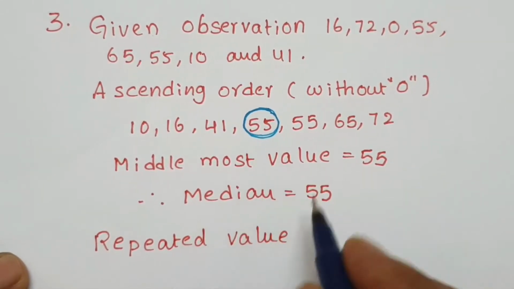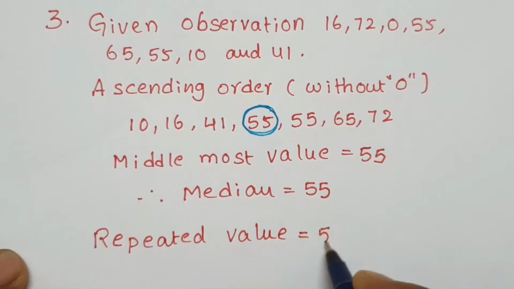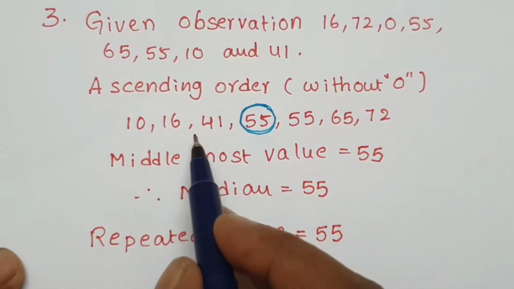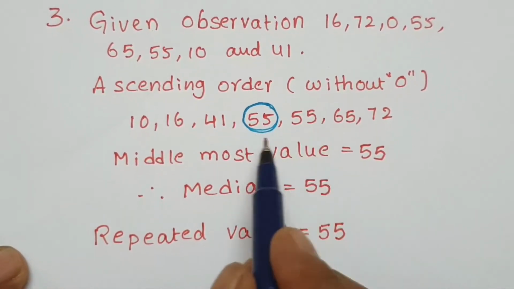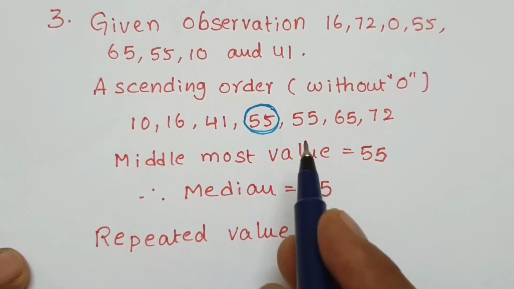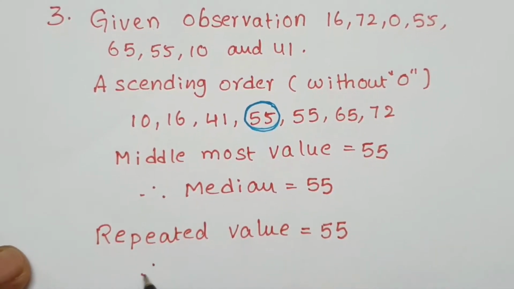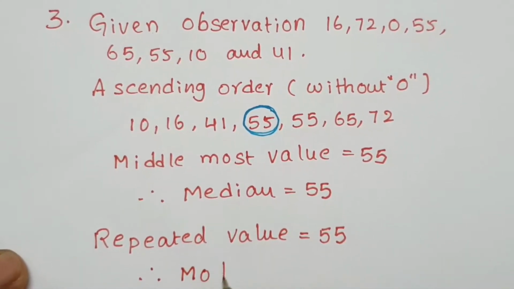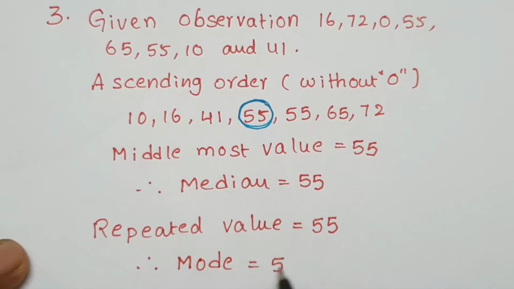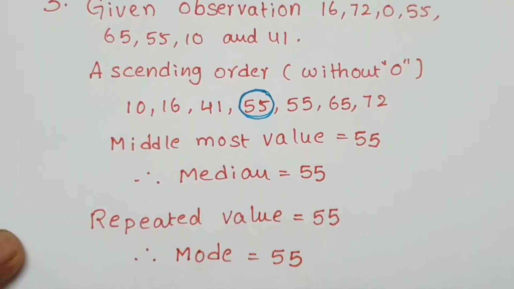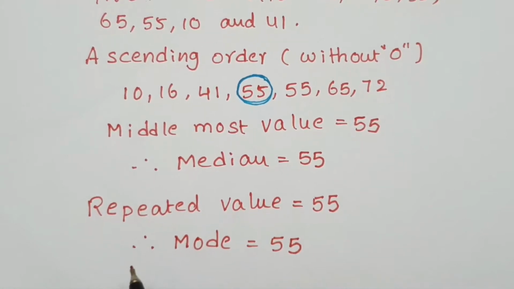Only 55 is repeated. All others occur only one time. 55 is the repeated value, and this is called the mode. Therefore, mode equal to 55.